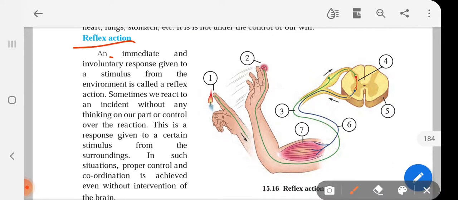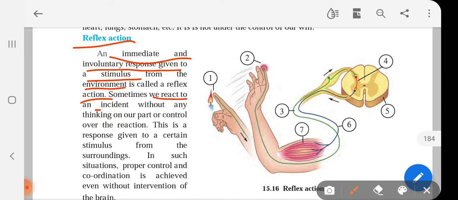Now let us understand reflex action. An immediate and involuntary response given to a stimulus from the environment is called a reflex action. So reflex action is the immediate response which we give to a stimulus from the external environment.